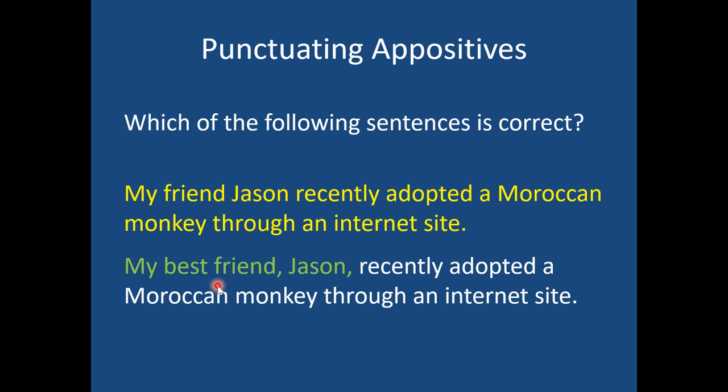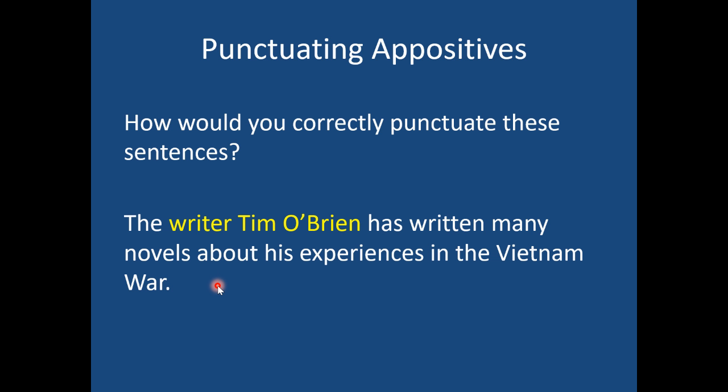So when you're dealing with appositives and adding commas to an appositive, it focuses not on the word Jason. It focuses on the noun that it's renaming. How many best friends do you have? Or how many friends do you have? Let's take a look at some other examples. The writer Tim O'Brien has written many novels about his experiences in the Vietnam War. Well, how many writers are there? There are lots of writers. For that reason, I don't want to add any commas to this sentence.